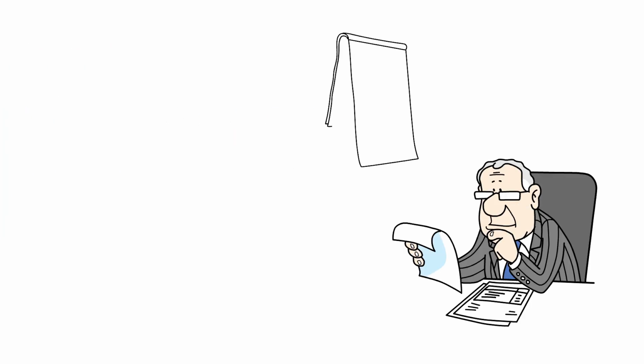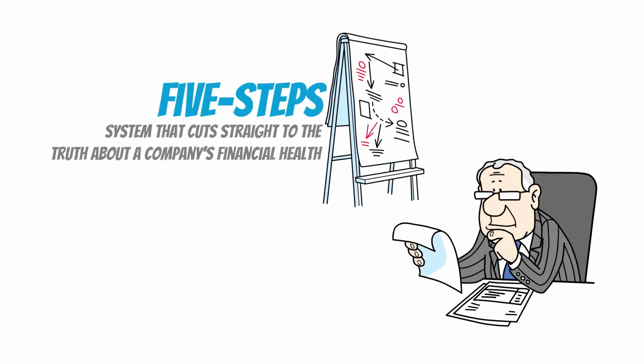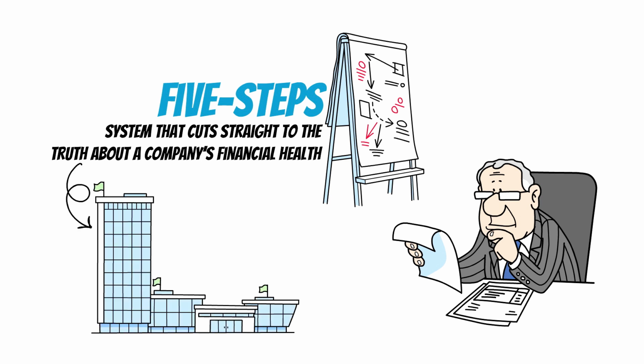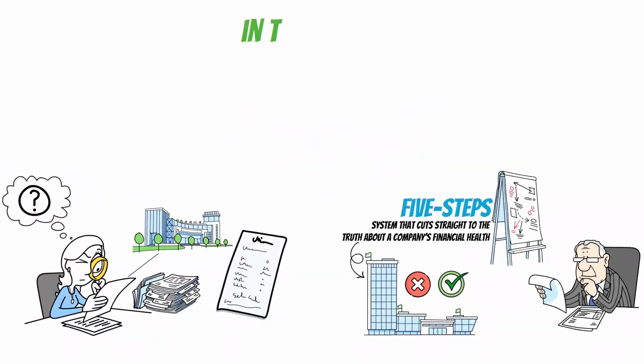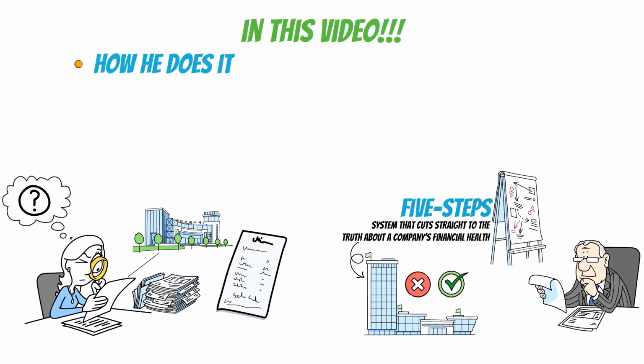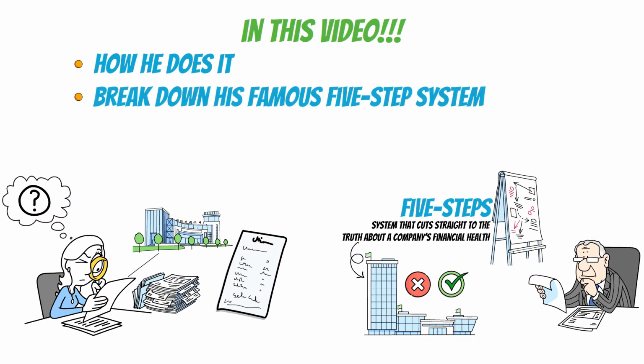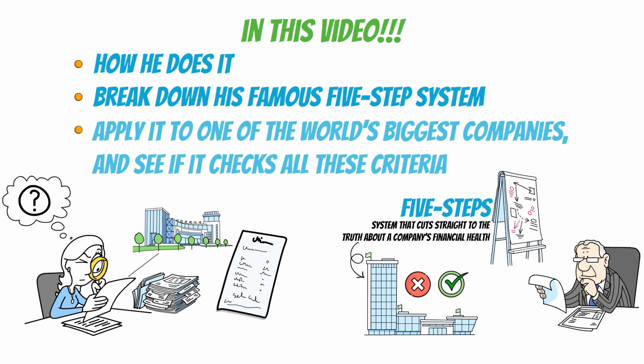His solution? A 5-step system that cuts straight to the truth about a company's financial health. And you don't need to be a math genius or a billionaire to use it. Buffett keeps it simple, and today I'm going to show you exactly how he does it. I'll break down his famous 5-step system, and in the end, I will apply it to one of the world's biggest companies and see if it checks all these criteria. By the end of the video, you'll have all the tools to analyze any company in a minute.